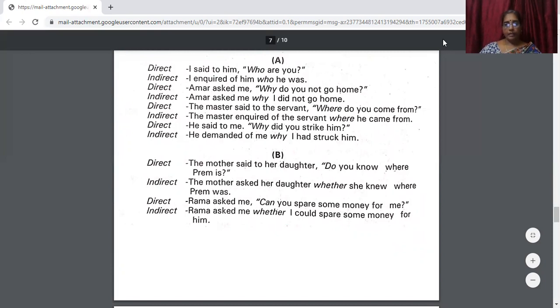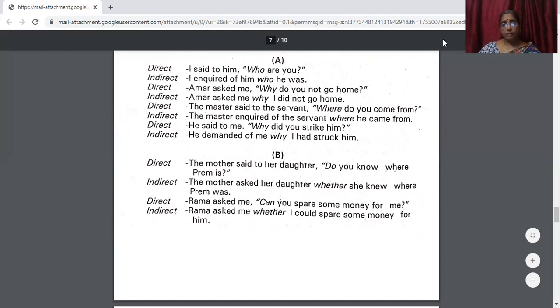Okay, let us take another example. He said to me, "Why did you strike him?" He demanded of me why. Why will come down in the same manner. Why did you strike him will become why I had struck him. Okay, is it clear?